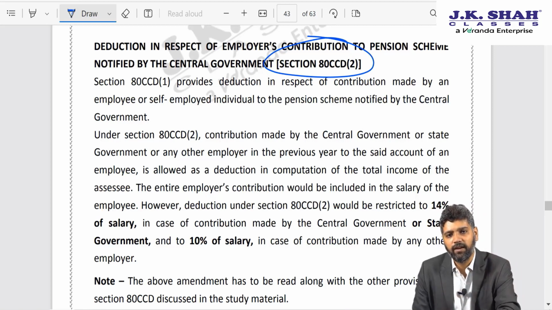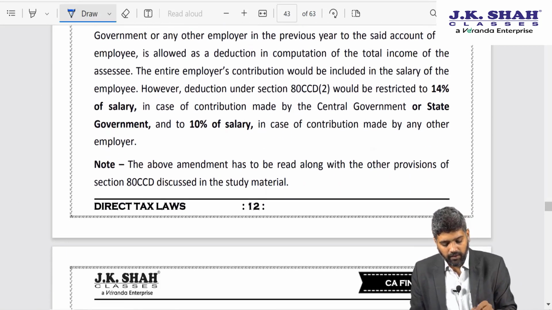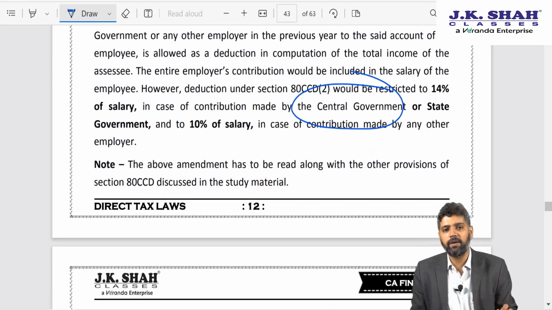as pension. So for private sector employees, the percentage is 10, for the deduction allowed under section 80CCD subsection 2, and for government employees it is 14. Sir, what is the amendment this year? The amendment this year is that earlier this 14% was eligible only for central government employees.